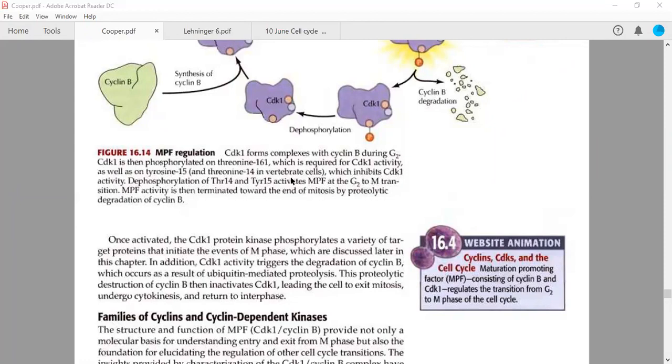Ankita, is threonine or tyrosine present simultaneously? Yes, in certain organisms, but this threonine 14 regulation takes place in vertebrates or higher organisms, whereas tyrosine is conserved throughout all organisms.